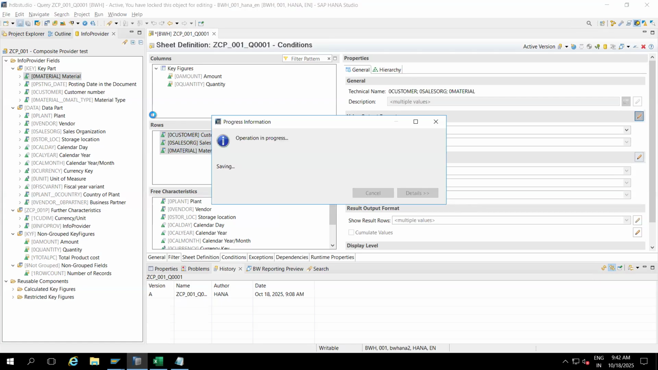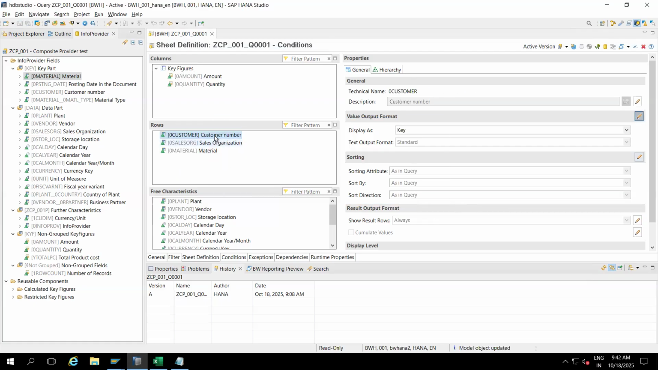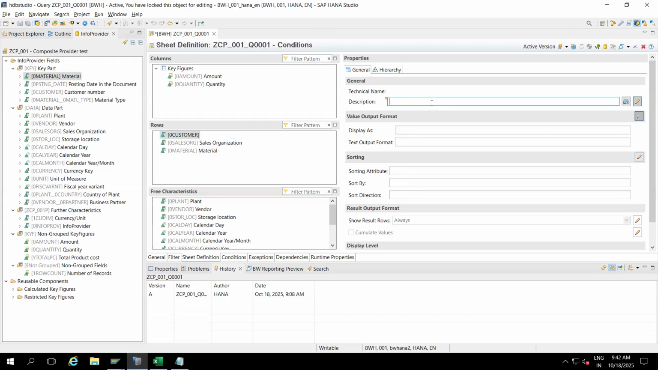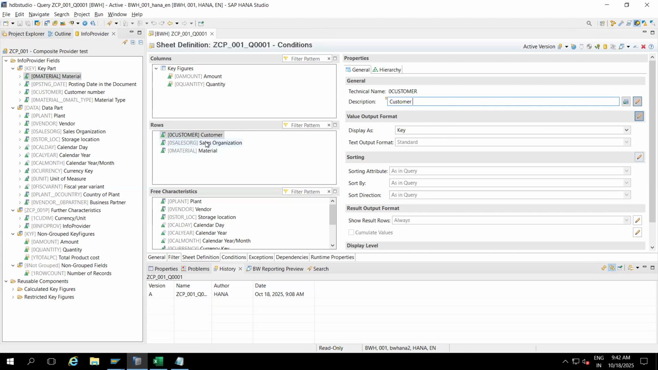If you want to change the name at the report level, I don't want to see customer number, I want to see only customer. How will you do it? I will go here and give only customer. You can make it however you are comfortable for your reporting.